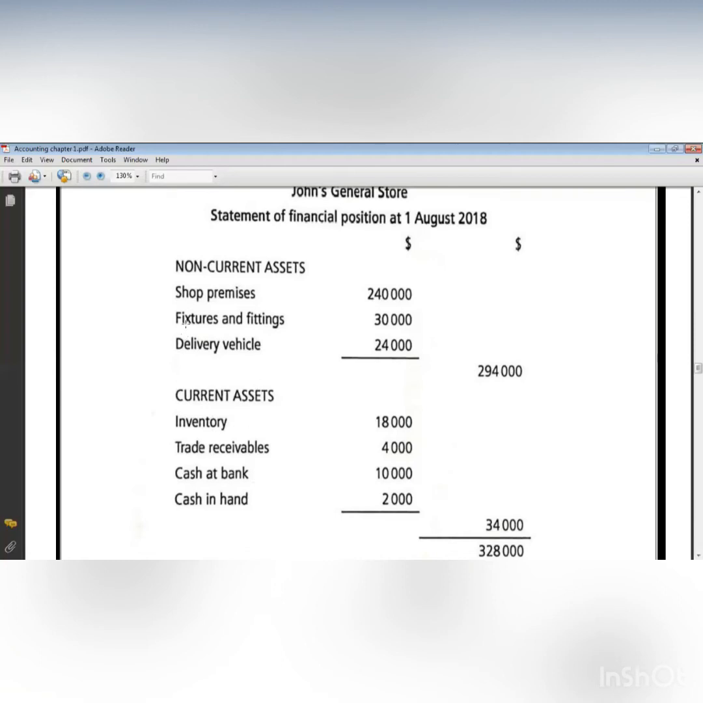Non-current assets, I have to start with premises or shop premises. Then fixture and fitting, delivery vehicle. If I switch it between them, it's okay because it may differ from one business to another, which one will be kept for a longer time, okay? But shop premises has to be the first one. So I'm going to add all the current assets together. I will put a line because I'm going to add, then I will write the total of current assets.